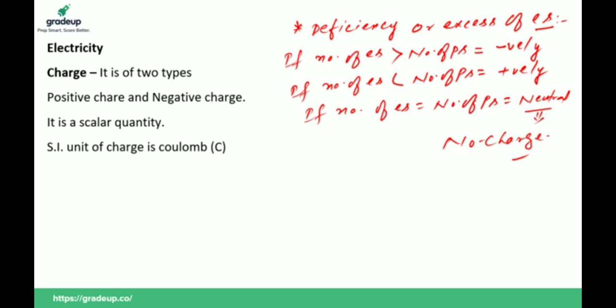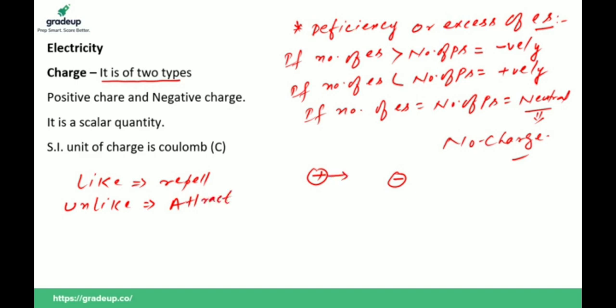And charge is of two types: positive charge and negative charge. You know that like charges repel each other and unlike charges attract each other.